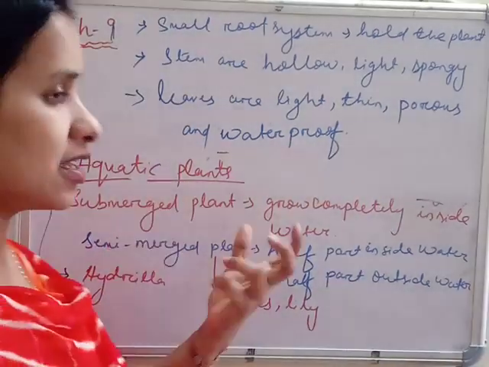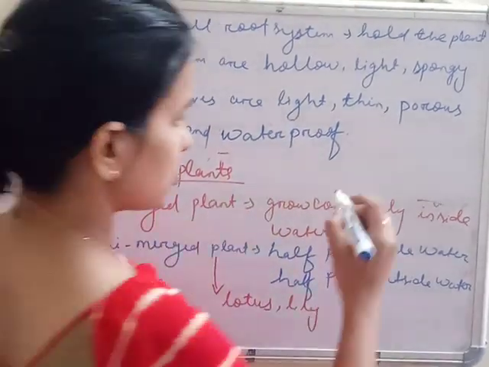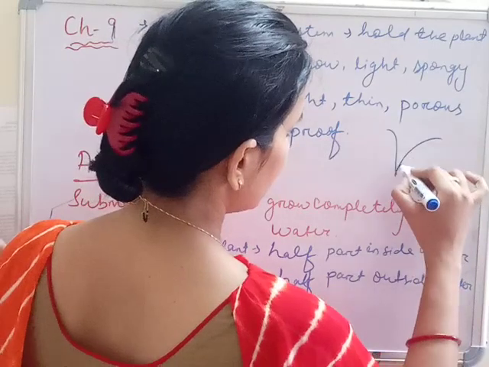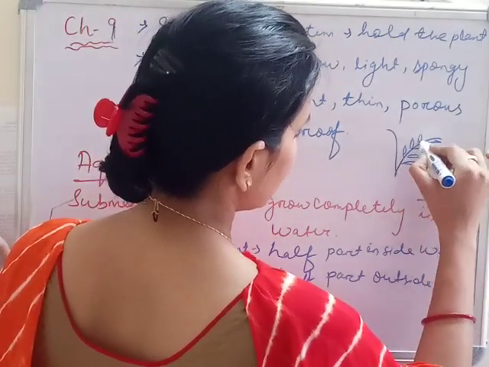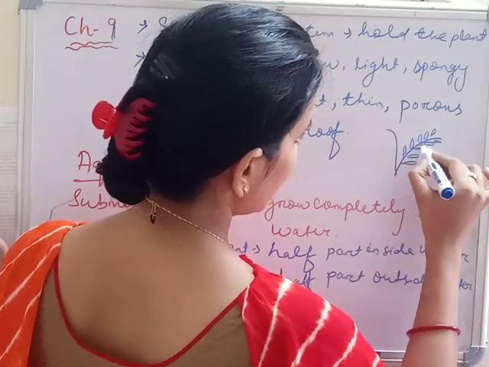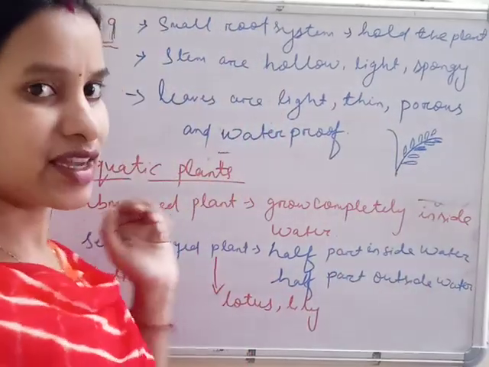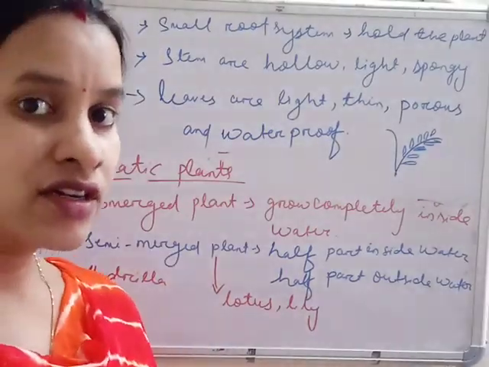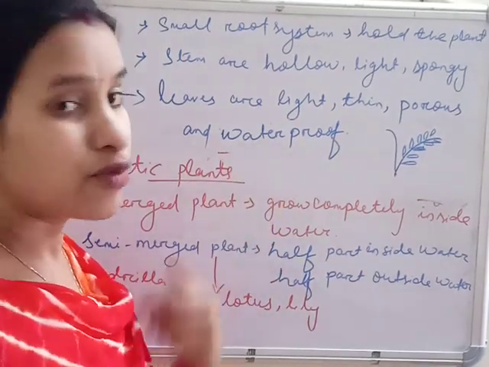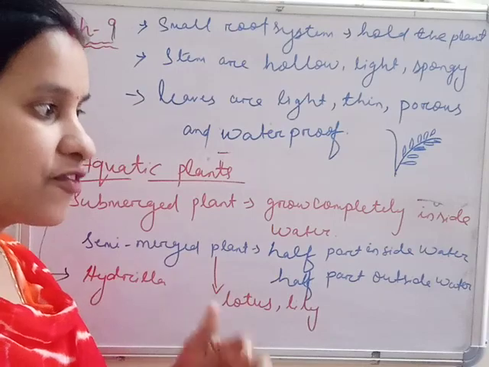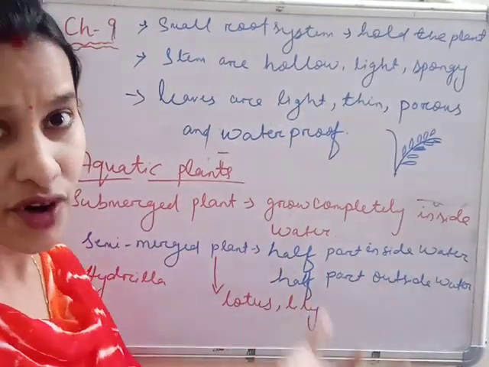So leaves are light, हल्के होते हैं, thin, पतले, बहुत पतले, मोटे पत्ते नहीं होते हैं, and porous. मतलब if I draw a hydrilla, उसके leaves ऐसे से होते हैं, पतले पतले. And देखो कितना space है, lots of space between the leaves. That is called porous, so that water can easily pass and not do any damage to the leaves. Thin होते हैं, लाइट होते हैं, वाटरप्रूफ. वाटरप्रूफ मतलब if you put any leaves in the water, after some days they could rot.